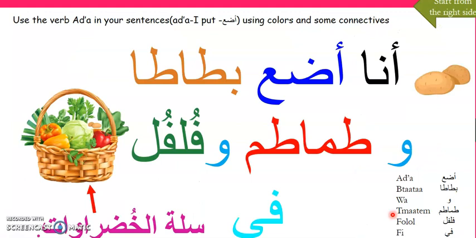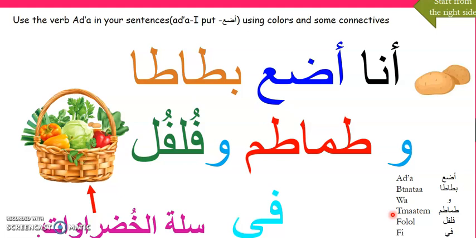Here what we're going to do: you have to use the verb أضع as we learned before. أضع is I put. In your sentences you can use the colors we learned and the connectives like من or في that we learned before.